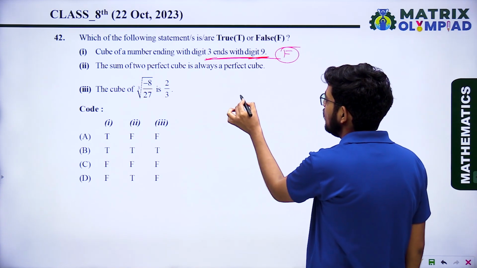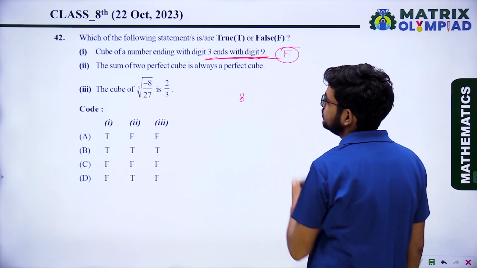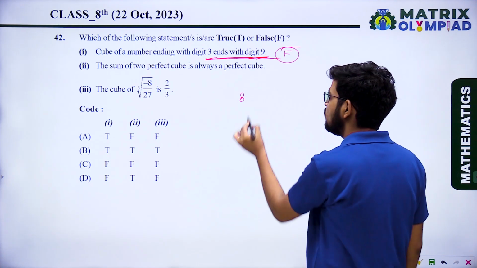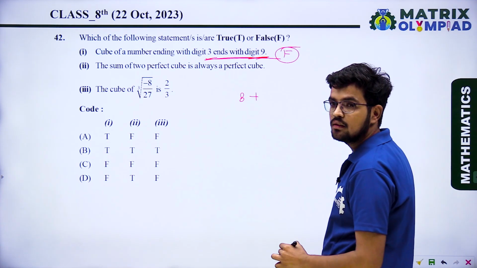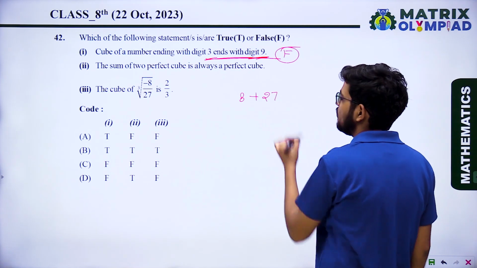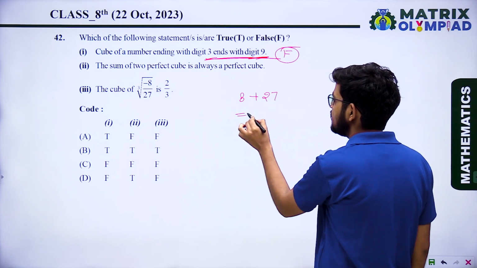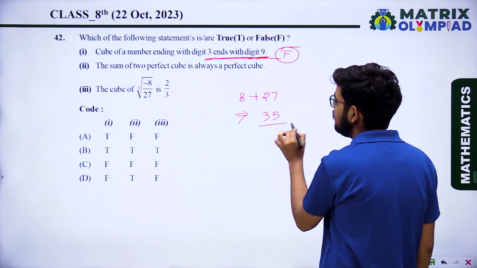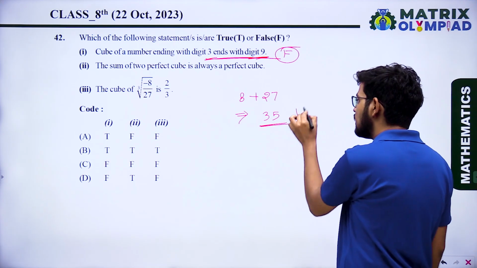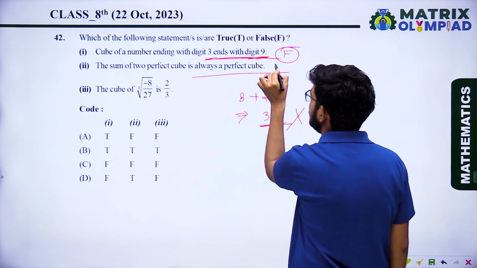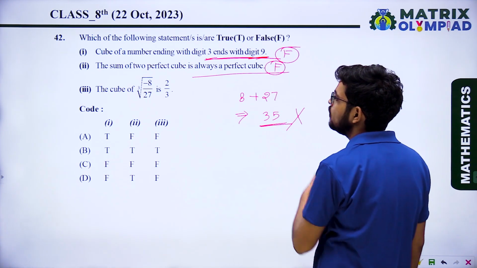Just assume 8 is a perfect cube and 27 is a perfect cube. What is the sum? 35. Is 35 a perfect cube? No. It means this statement is also false.